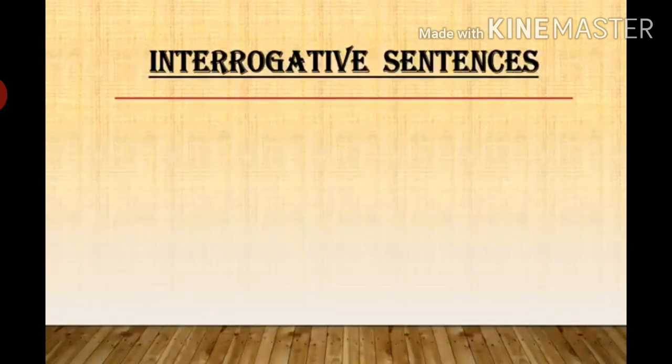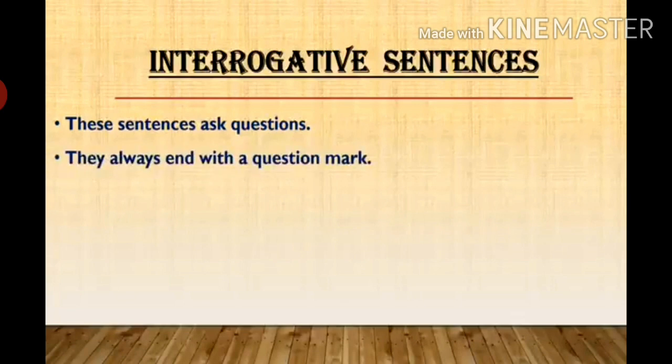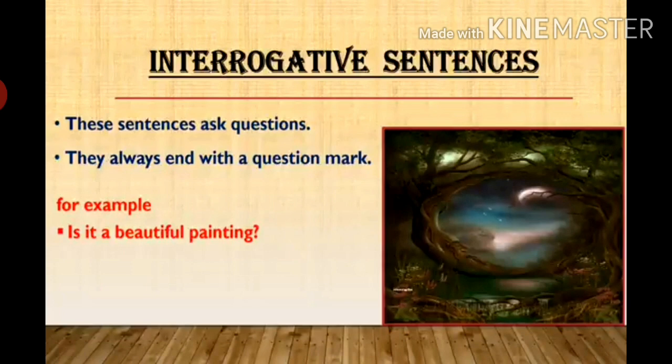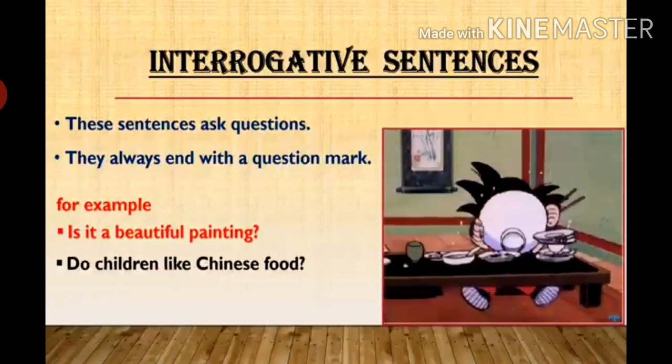Interrogative sentences. These sentences ask questions. They always end with a question mark. I repeat, they always end with a question mark. For example, is it a beautiful painting? Do children like Chinese food?